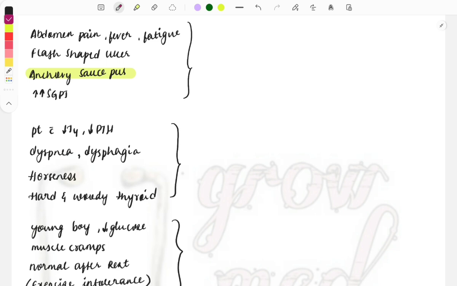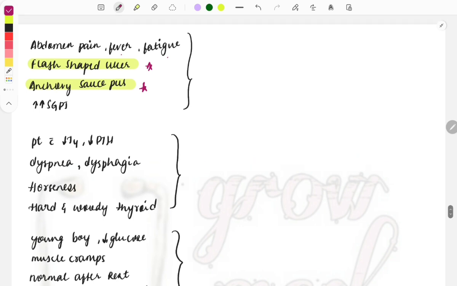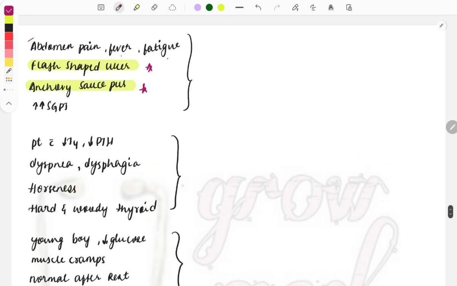A patient comes with abdominal pain, fever and fatigue, and you can see flask shaped ulcers and anchovy sauce pus, and you can also see that SGPT is increased. These are the important things which you must note down in the question, because they are common things that can be seen with other diseases also. But the flask shaped ulcer and anchovy sauce pus is most commonly seen with amoebic liver abscess.